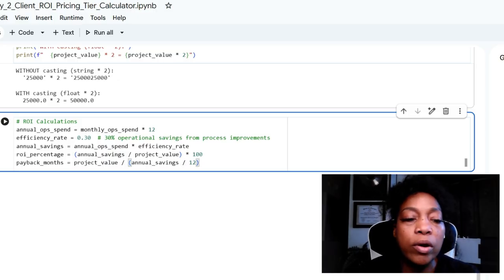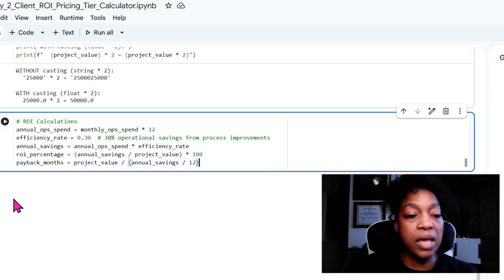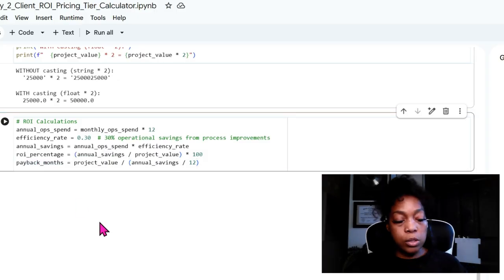And we're going to have it calculate. I'm using my finger so y'all can see what I'm pointing to. Calculate the savings. It's going to calculate the ROI. You see here, it's going to do an ROI float, and then it's going to do a payback float. Okay, so shift enter.